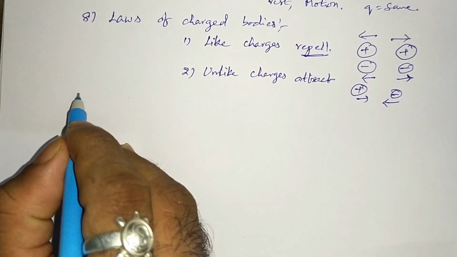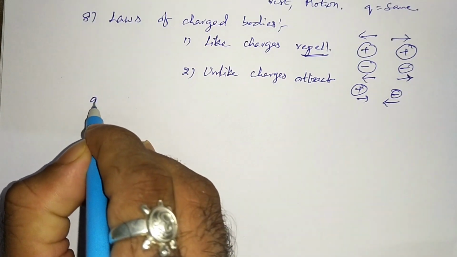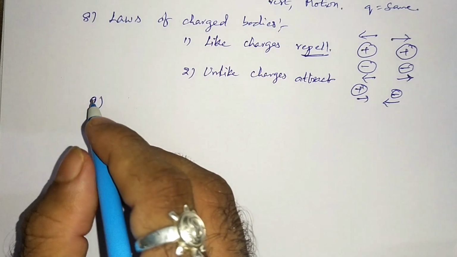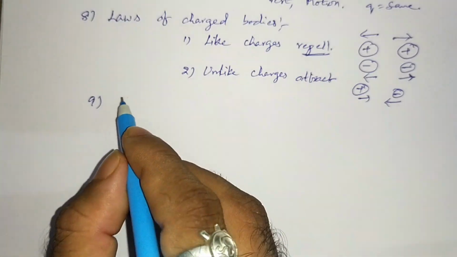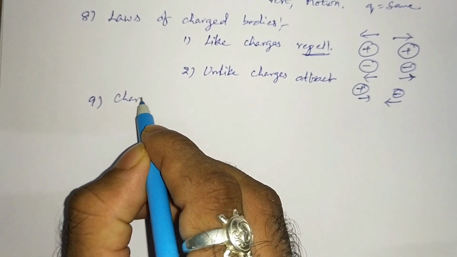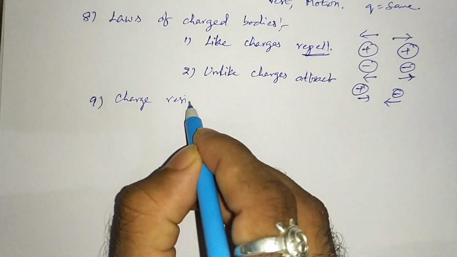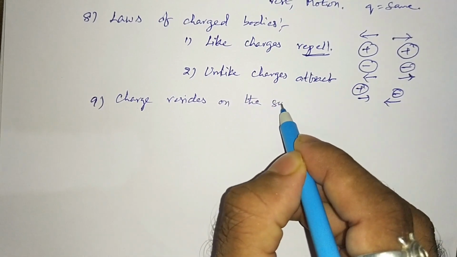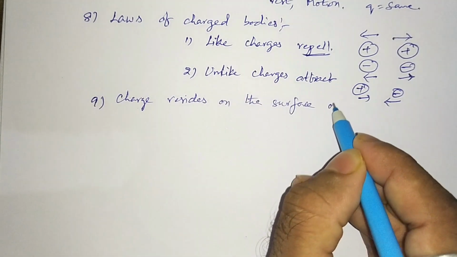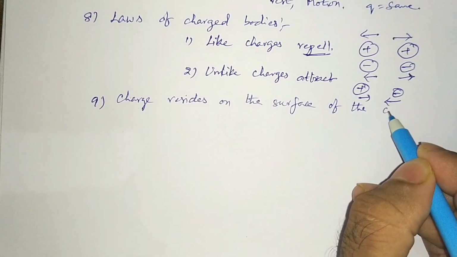And next, the ninth property is charge resides on the surface of the conductor. Where? On the surface of the conductor. Always charge resides on the surface of the conductor. Remember this point.